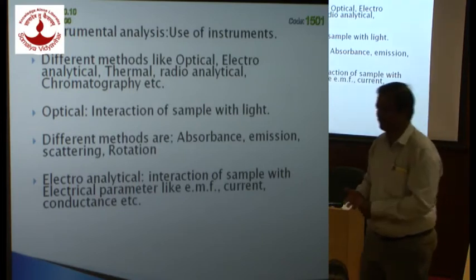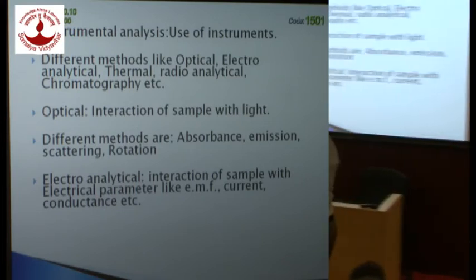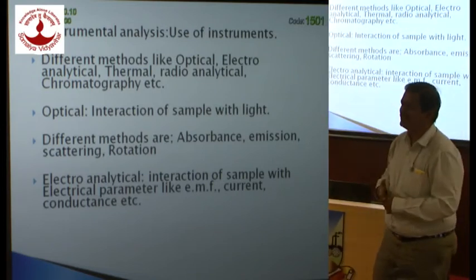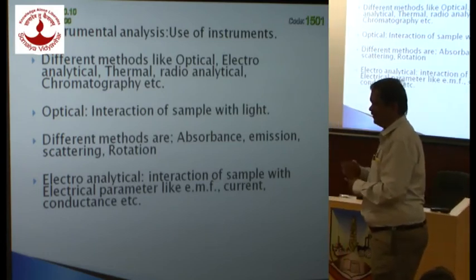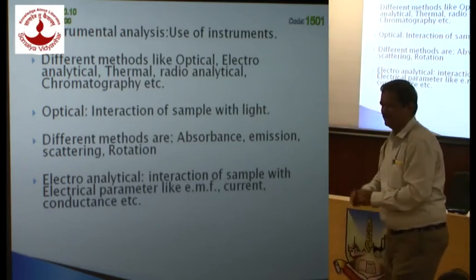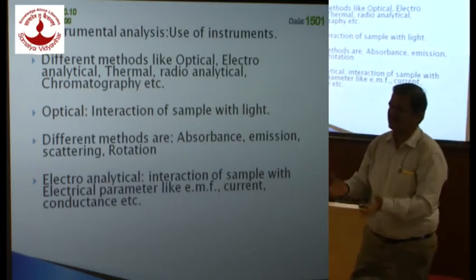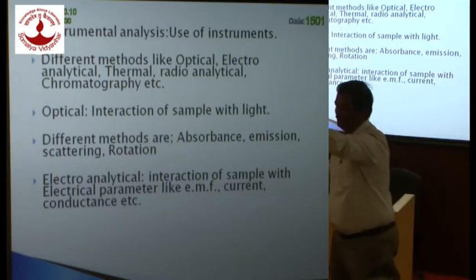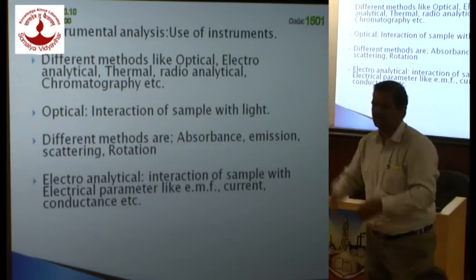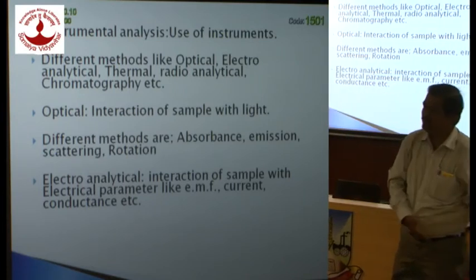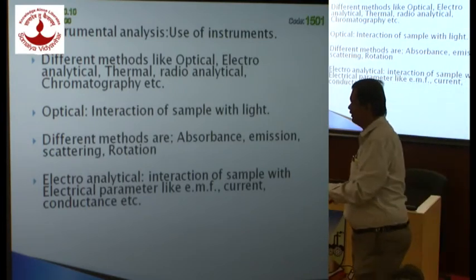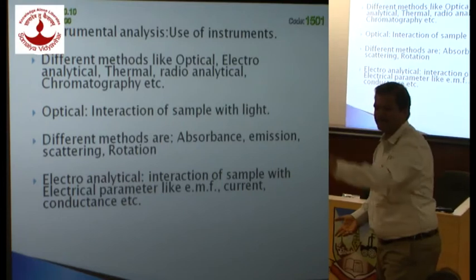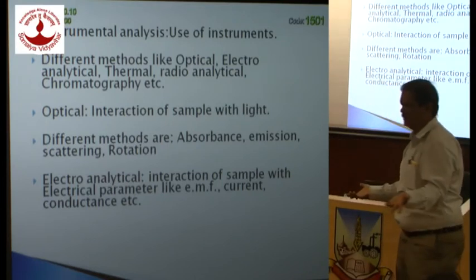Let us go to emission. Emission of light. In emission mode, which methods are there? Not many. The basic method you start with is the flame photometer. You irradiate the sample, and it is kept in the flame. Some atoms absorb the energy, go to a higher state, and come back to the ground state, emitting the excess energy in the form of characteristic light, which we measure. From that we do quantitative analysis, qualitative as well as quantitative. Which wavelength is emitted tells you what the sample is, and how much is emitted tells you how much of the sample there is. That is the flame photometer.